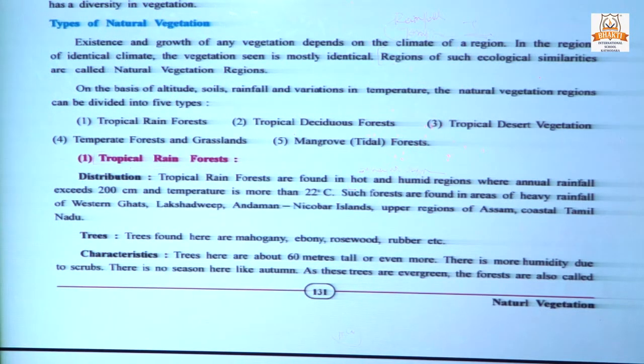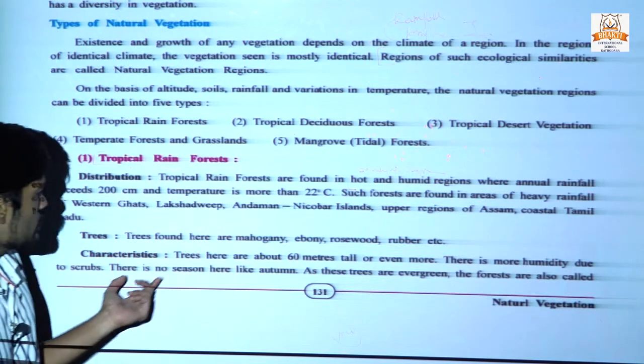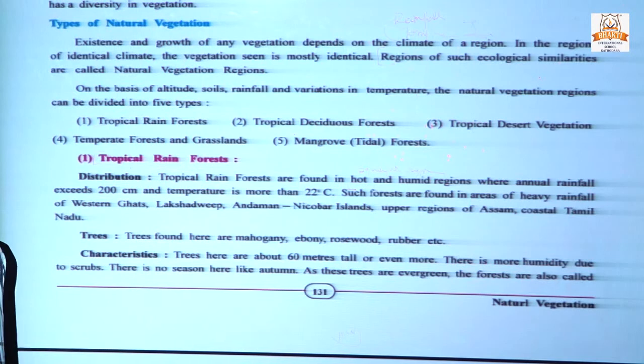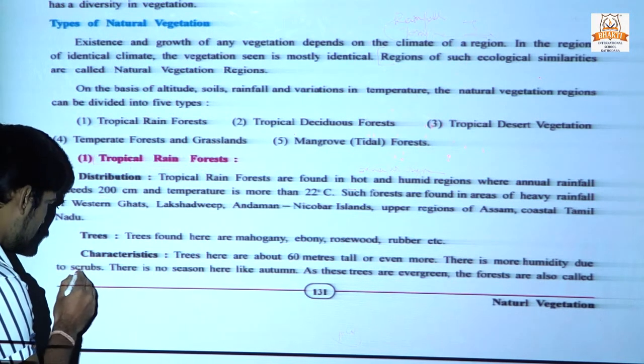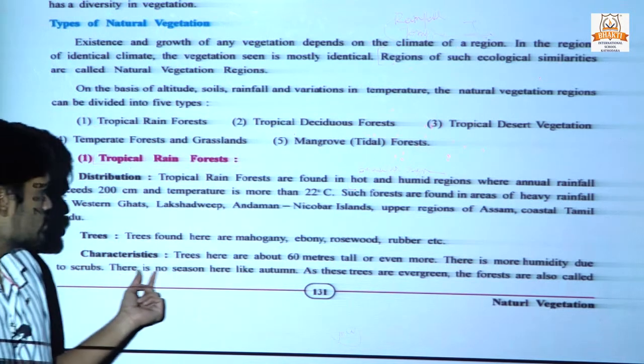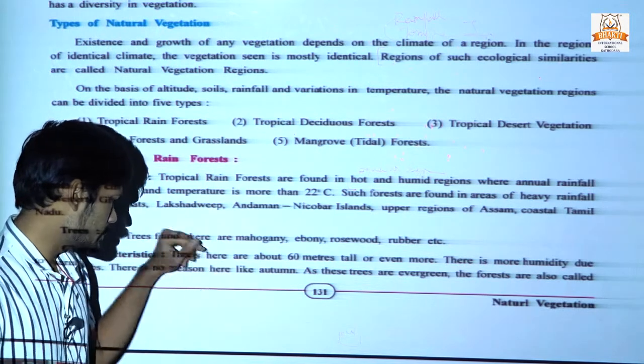Now, characteristics. Trees can grow more than 60 meters tall, or even more. There is more humidity due to shrubs. Okay, trees are also there, but small trees known as shrubs can also be seen here. There is no season here like autumn.